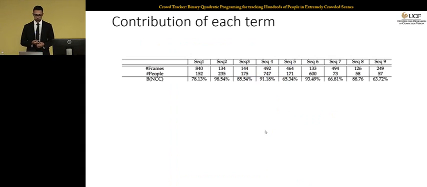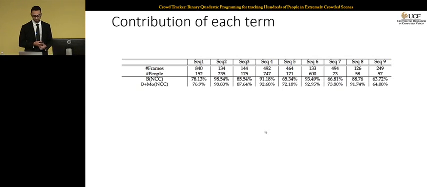And at the end, I'm going to show you the contribution of each term that we proposed in our optimization. Let's say we use a baseline and we only use a generative tracker based on normalized cross-correlation, this is the number that we're going to get. If we add motion, we get slight improvement. And one thing I want you to notice is that this baseline is the same baseline that was used in the work of Idris et al., but the average performance is almost 30% higher.